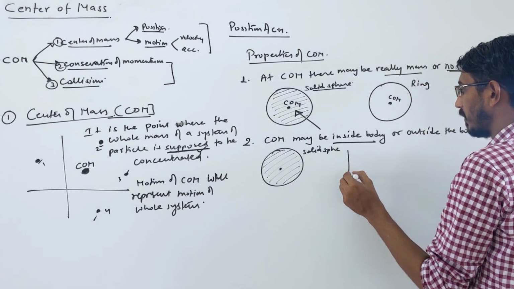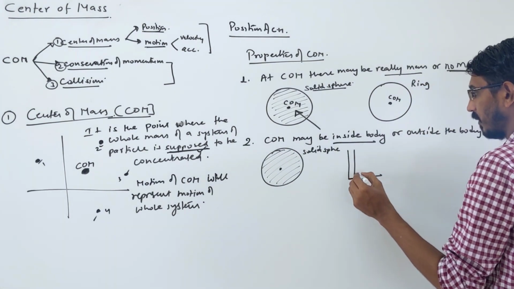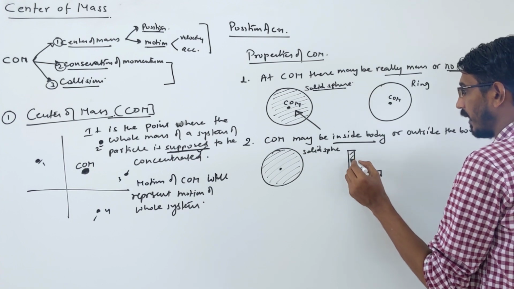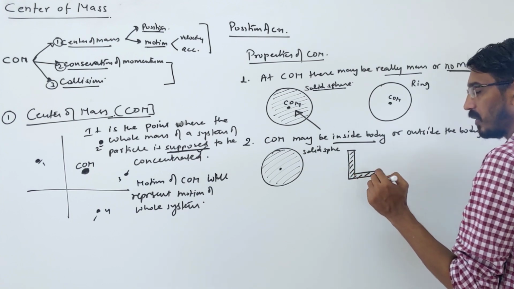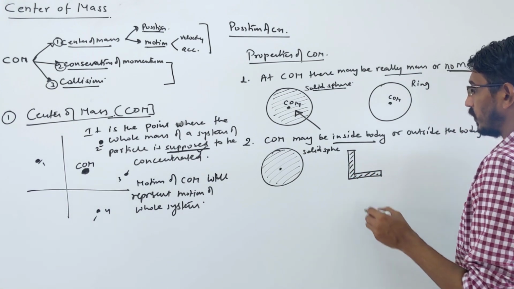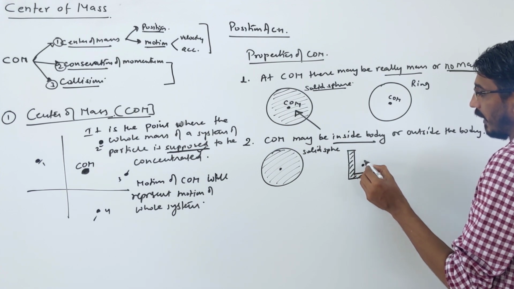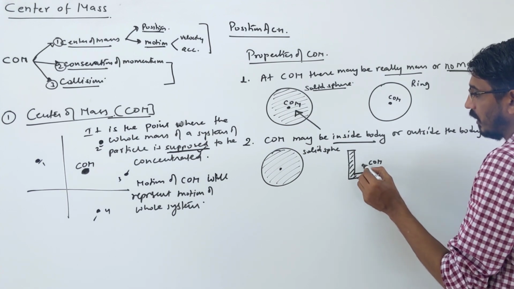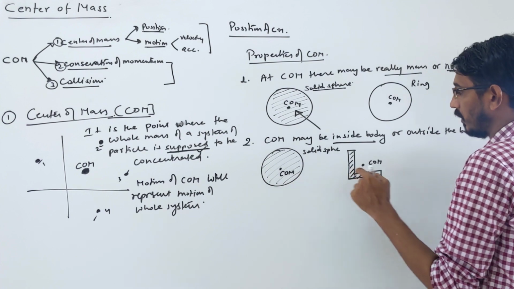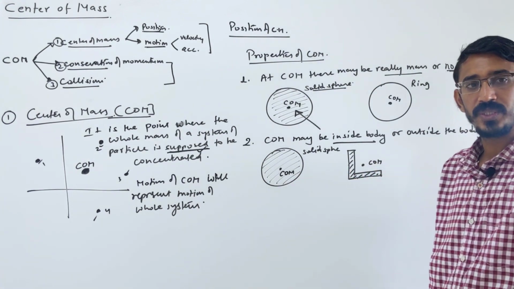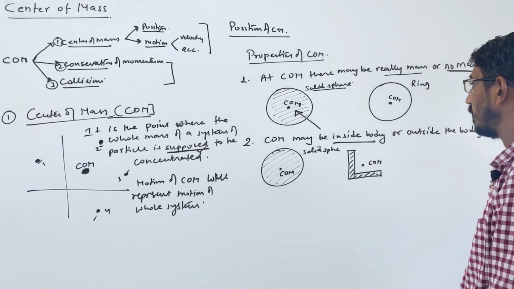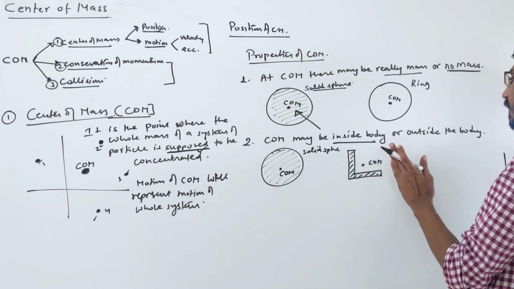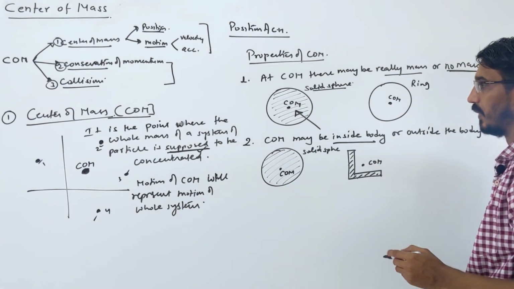But if you take some plate, an L shape plate, and I ask you to calculate this, we will calculate all this a little later in numericals. So the center of mass will come in air, here it will be the center of mass. So this point is not inside the body, right? Outside the body. So the center of mass may be inside the body or outside the body, we don't worry, correct?